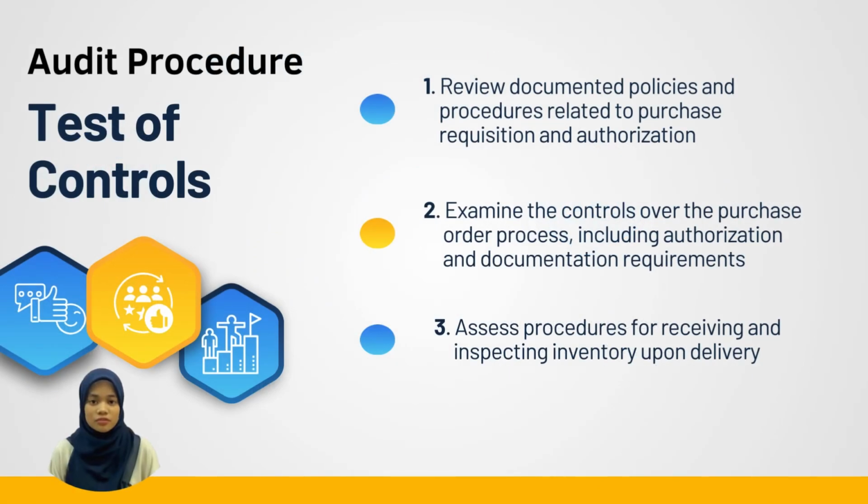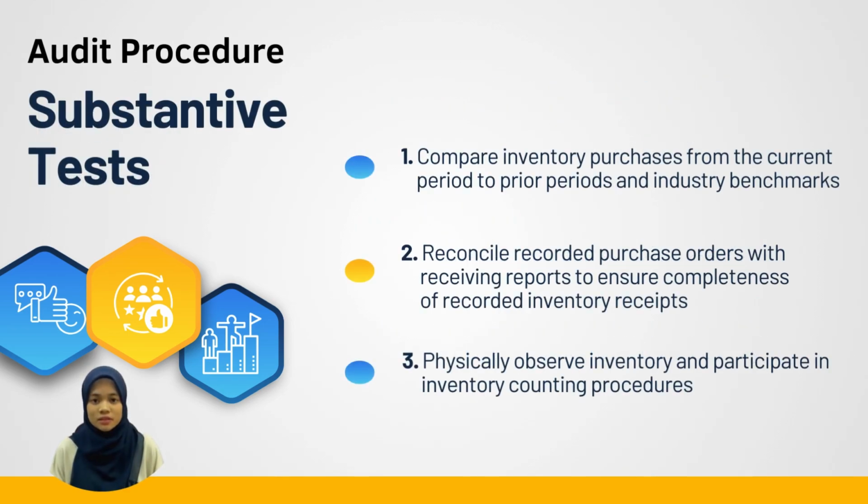Audit procedure for test of control are: first, review documented policies and procedures related to purchase, requisition, and authorization. Second, examine the control over the purchase order process, including authorization and documentation requirement. And thirdly, assess procedures for receiving and inspecting inventory upon delivery. For substantive tests, first, compare inventory purchases from the current period to prior period and industry benchmark. Second, reconcile recorded purchase order with receiving report to ensure completeness of recorded inventory receipts. Lastly, physically observe inventory and participate in inventory counting procedures.